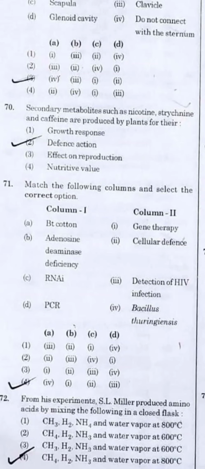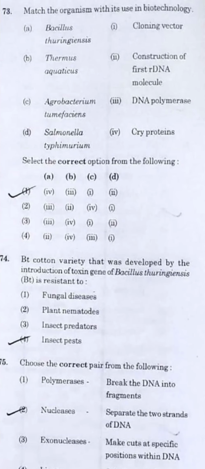Question number 72. From his experiment, S.L. Miller produced amino acids by mixing the following in a closed flask. So basically it was methane, hydrogen, ammonia and water at 800 degrees C. Go for it. It was option number 4.